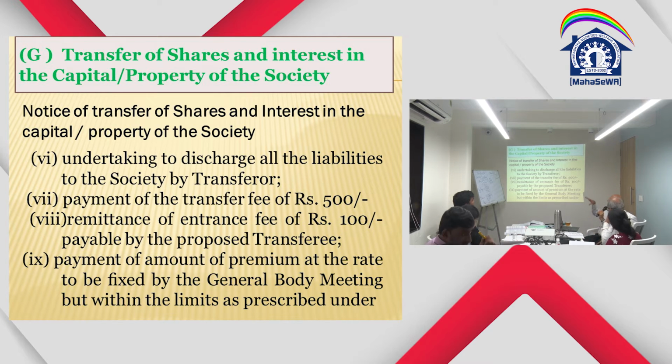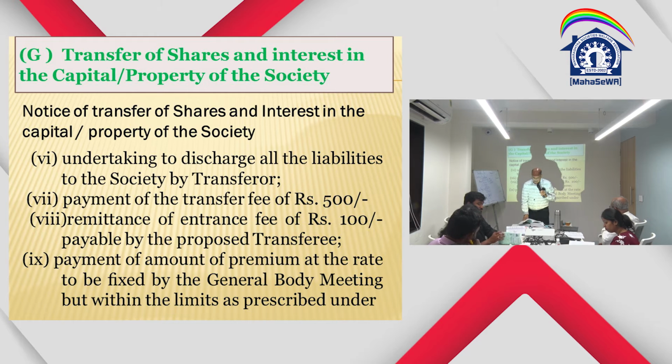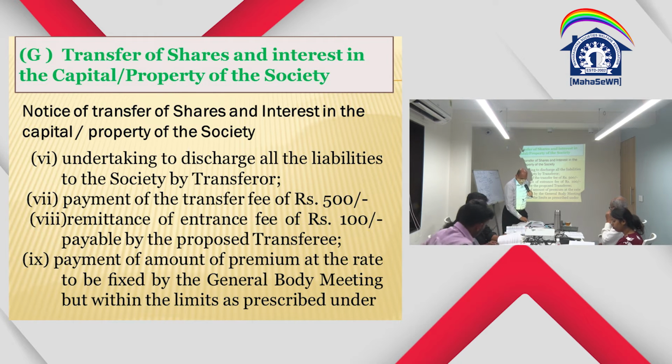Undertaking to discharge all the liabilities of the society by the transferee. So that means the transfer form, when he becomes a member of the society, form number 23, contains that: I undertake to discharge all the liabilities of the society. So there is an undertaking which is given. A separate undertaking also can be taken, but right now such an undertaking has not been prescribed. However, there is an undertaking saying that it will be used for the purpose as required. So a separate undertaking is not there.